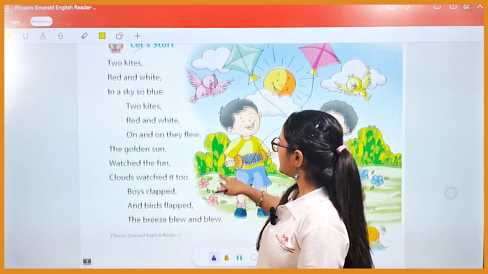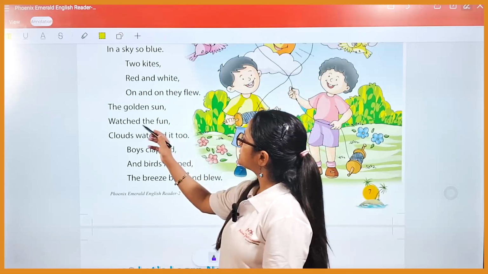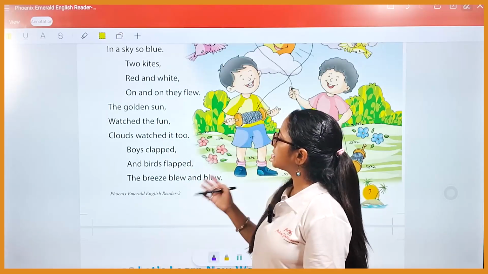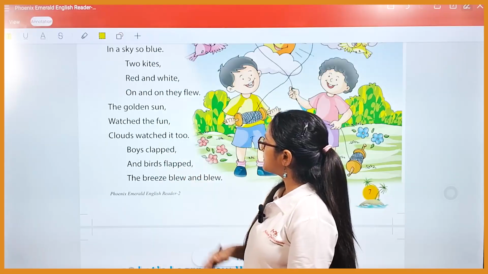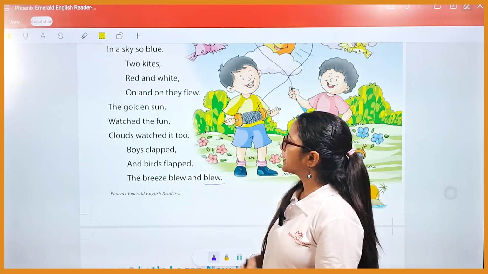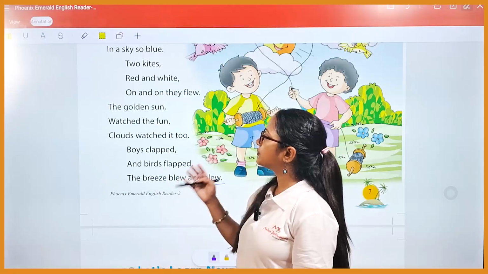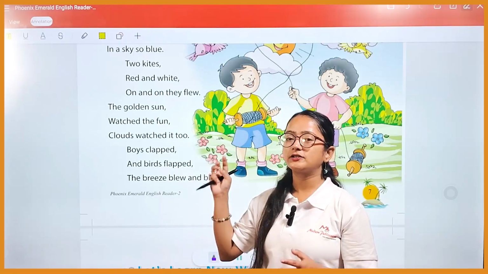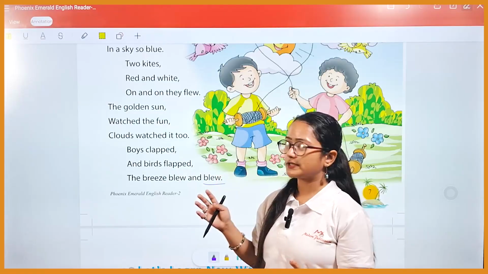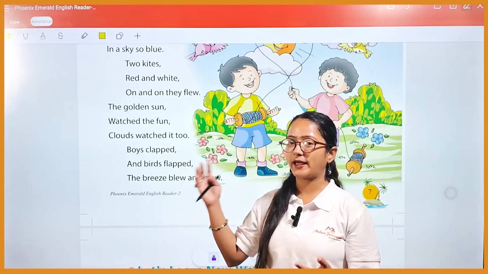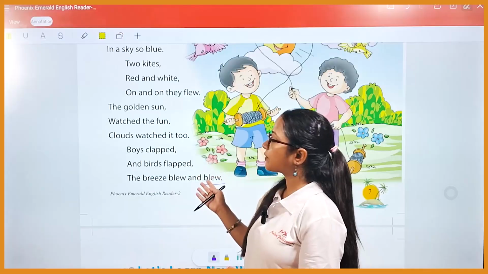Now the next stanza. The golden sun watched the fun, clouds watched it too. Boys clapped and birds flapped, the breeze blew and blew. Here it is saying that the golden sun, who gives light and heat, is watching the fun of flying kites, and the clouds watched it too.